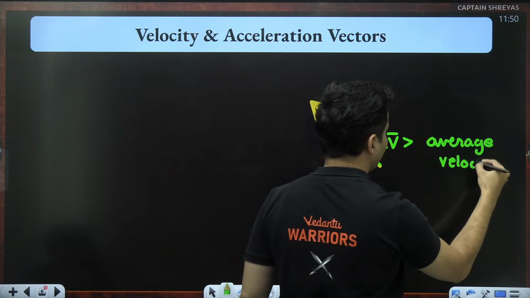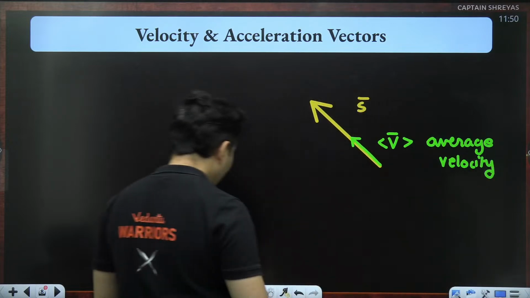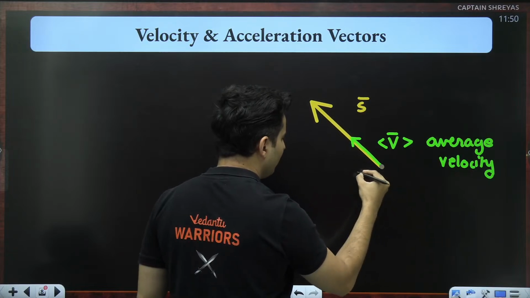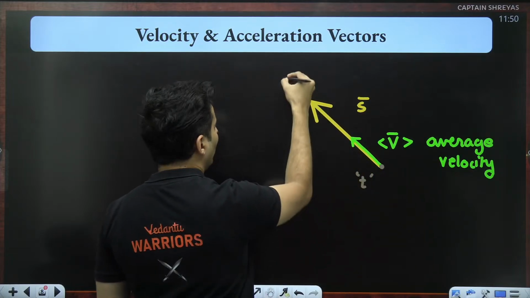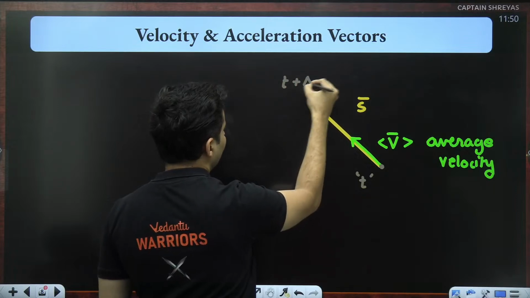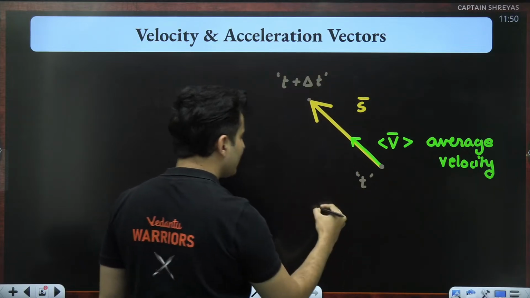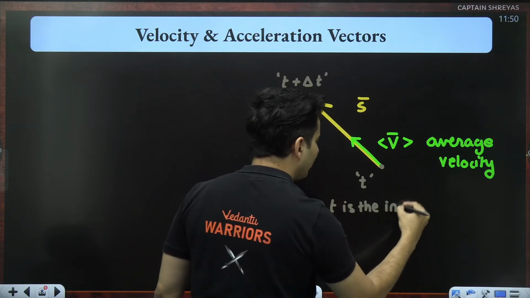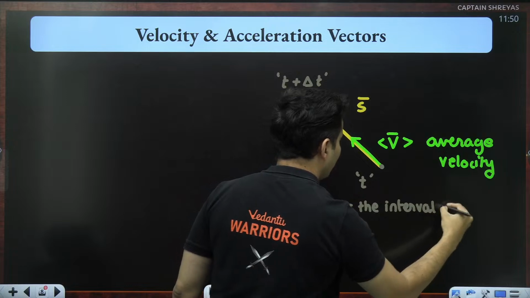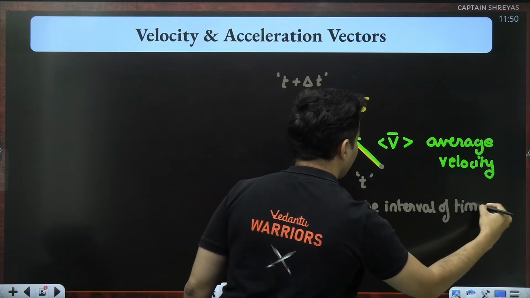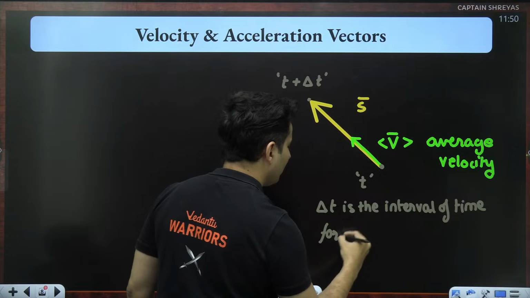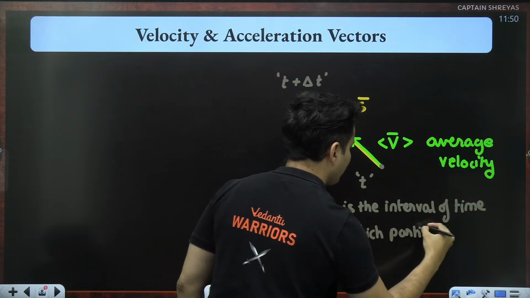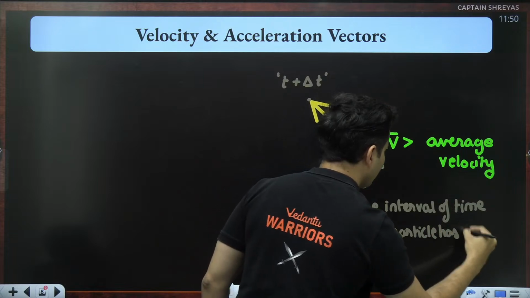I have to divide it with the time, means let's say I was here at some time t. I reached this point at a time t plus delta t. So what it means is delta t is the interval of your time for which the particle has basically traveled.